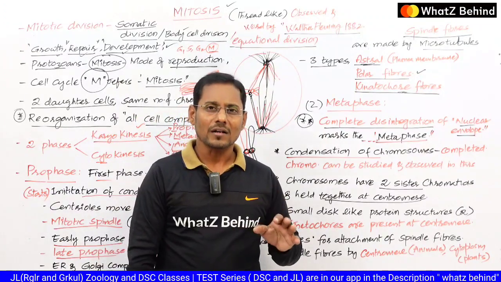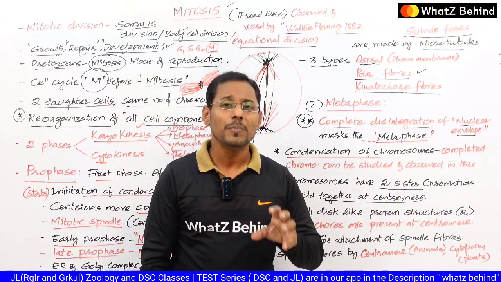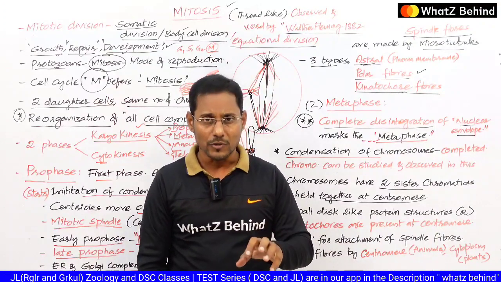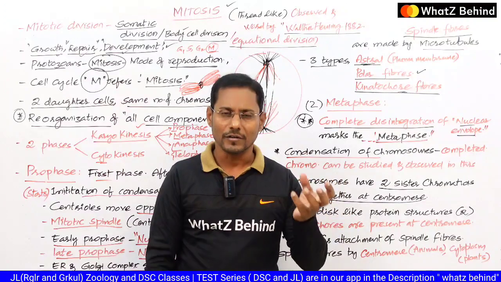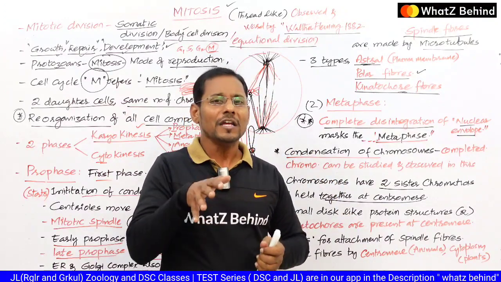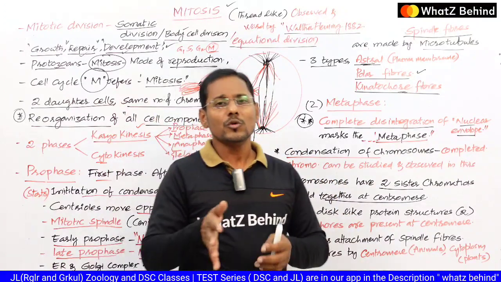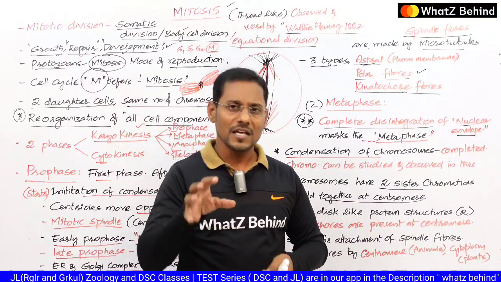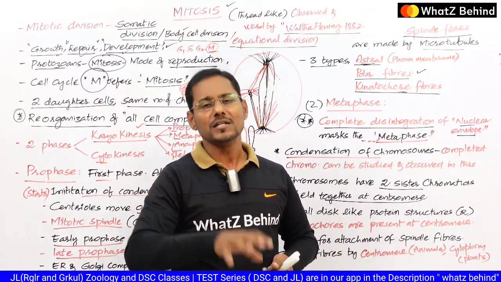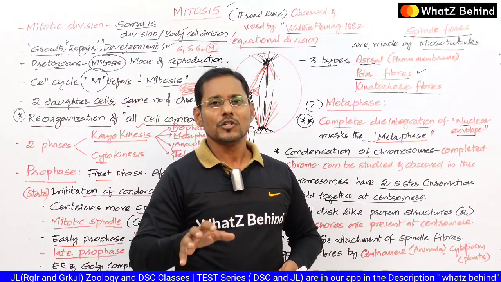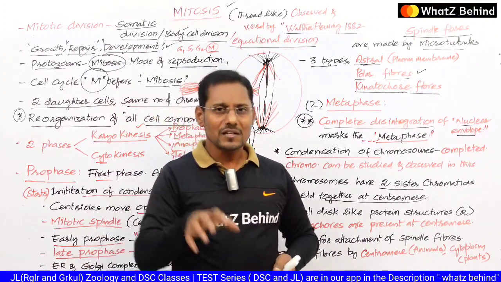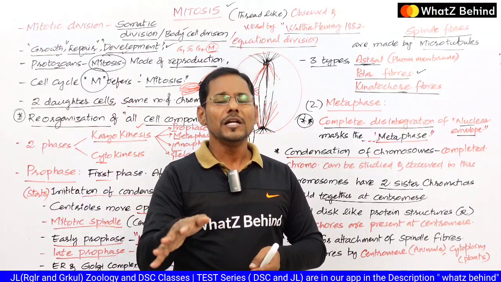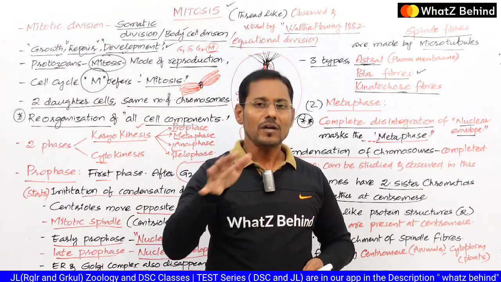So these kinetochores are going to provide the space for the attachment of the spindle fibers which originate from the centrioles. So centrioles nunchi vachinatuvanti spindle fibers evainaithe avi ekkada attach aitayi, where they are going to attach in the chromosomes. In the sense, there are special proteinous disc-like structures present in the centromeres, which we call the kinetochores. So these are the sites for the attachment of the spindle fibers which originate from the centrioles.